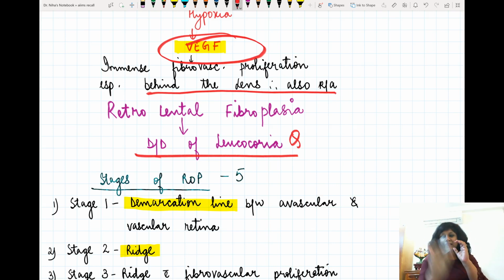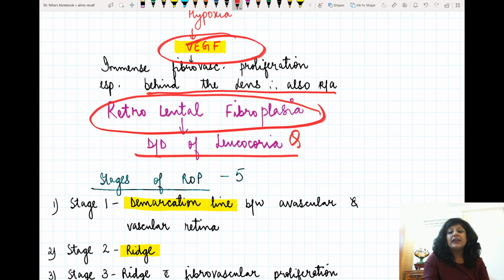Means if this is the retina and this is the lens, it is taking place in this area behind the lens. That's why it is also called retrolental fibroplasia. This is another name of the ROP. Retro means behind, lental means lens, and fibroplasia, retrolental fibroplasia. And you know that this tissue will be giving a whitish appearance. That is why it is also coming under the DD of leukocoria. So ROP is important because of its DD also, because it is one of the causes of leukocoria itself.